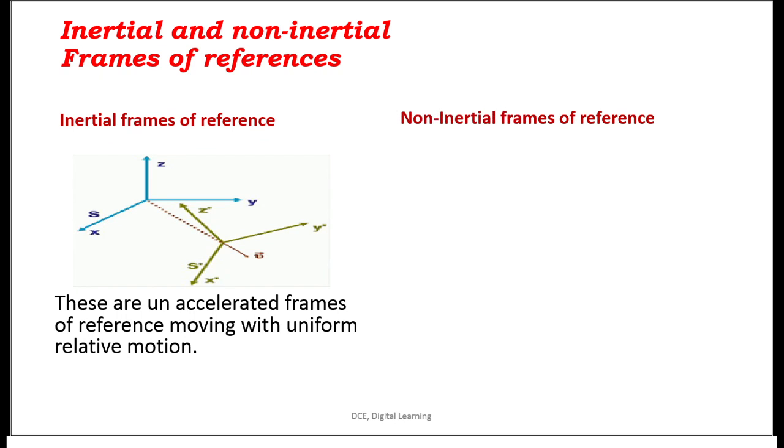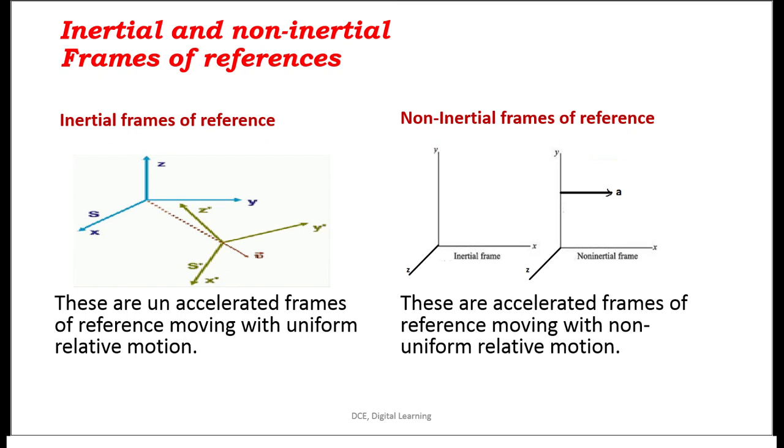The second one is the non-inertial frame of reference. Look at this picture here. Here we have two coordinate systems. One is an inertial frame and another one is a non-inertial frame. Here we have 3 axes and here also we have 3 axes, but the non-inertial frame is indicated with A. A means accelerated. This frame of reference is accelerated by some magnitude with respect to the inertial frame.